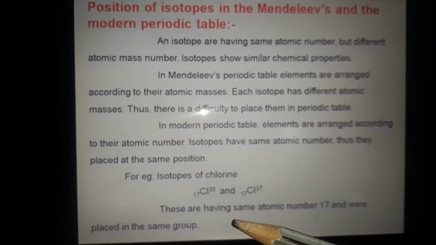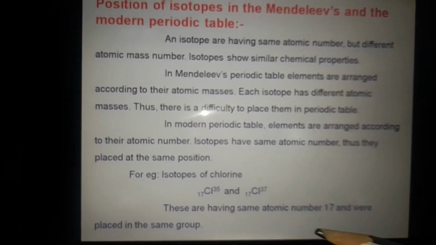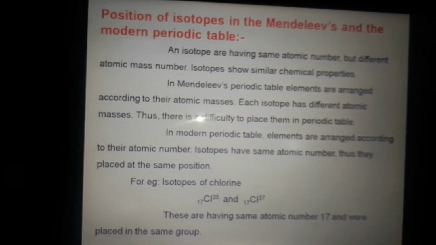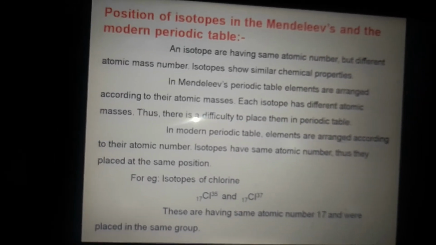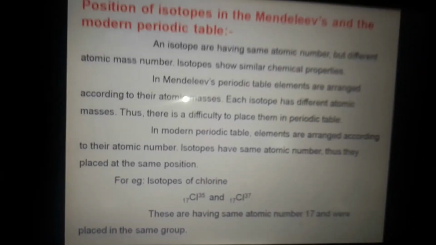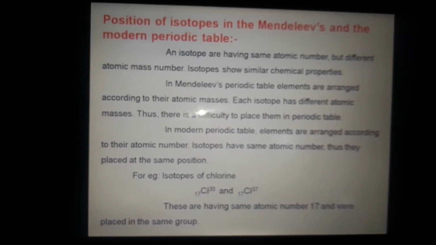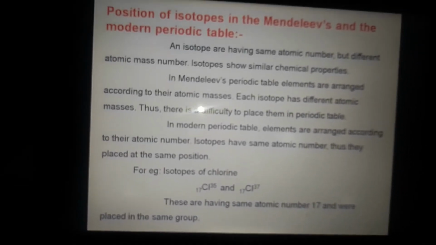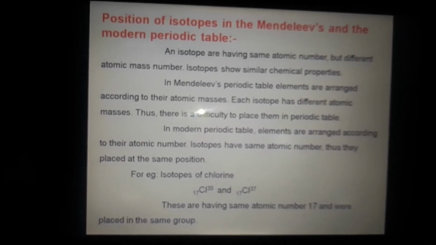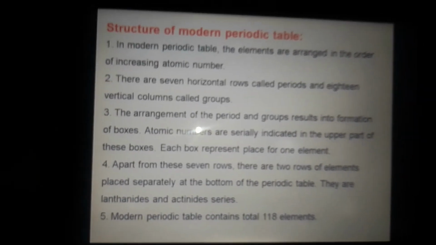This difficulty is overcome by the modern periodic table, and most of the properties are also explained because of it. Therefore, this is a great achievement in the field of chemistry for the arrangement of elements. Now we will see the exact structure of the periodic table.